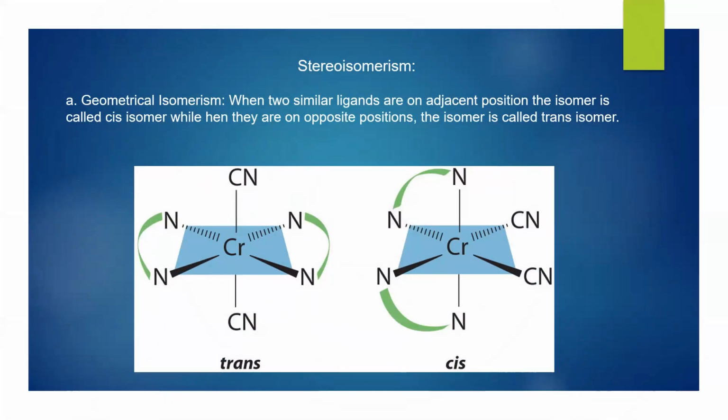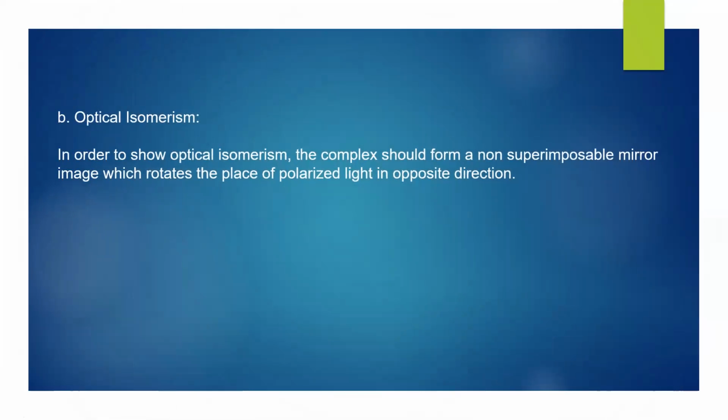You can see stereoisomerism, that is geometrical isomerism, which gives rise to cis and trans isomers. When two similar ligands are on adjacent positions, the isomer is called cis isomer, whereas when they are on opposite positions, the isomer is called trans isomer. Optical isomerism: in order to show optical isomerism, the complex should form a non-superimposable mirror image which rotates the plane of polarized light in the opposite direction.